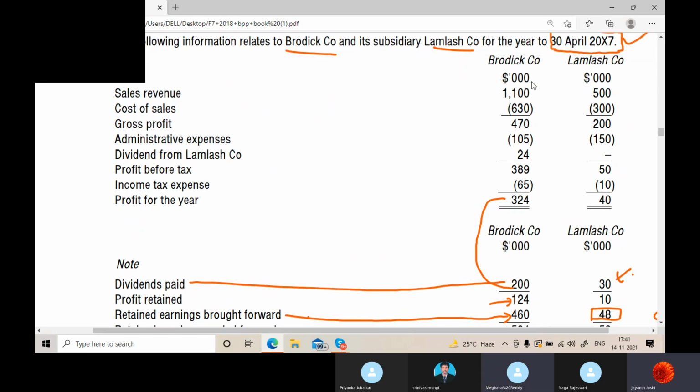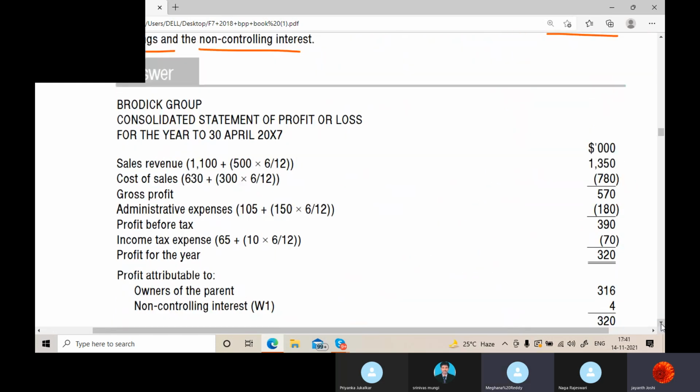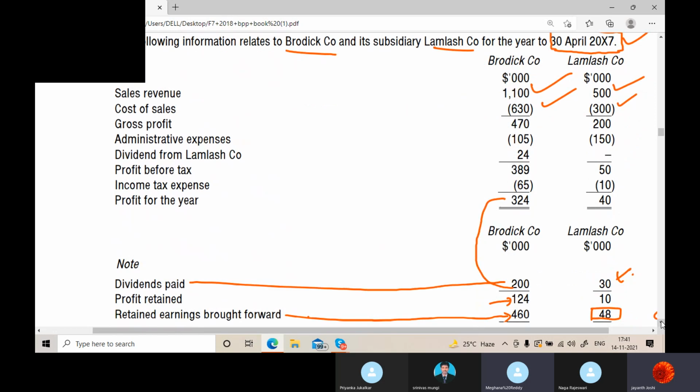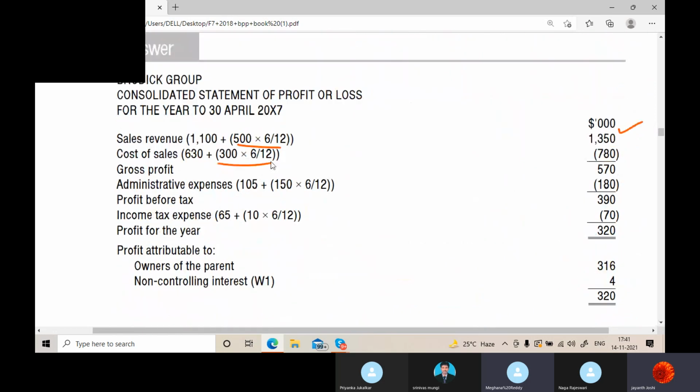Simultaneously, we'll do it. We'll take the sales revenue of Lamb-Lash for 6 months. That is what they have done. So this is what they got. They did the same thing with cost of sales. Same thing, we'll take it here and do 6/12. We got cost of sales, gross profit.